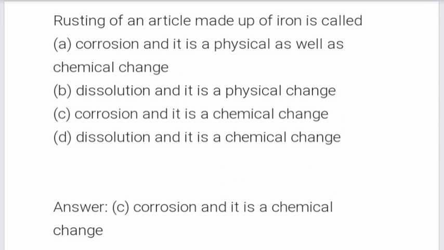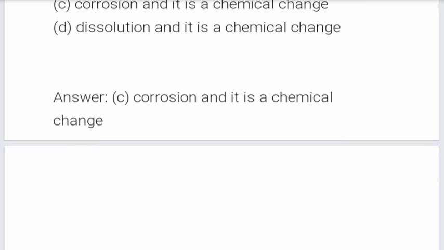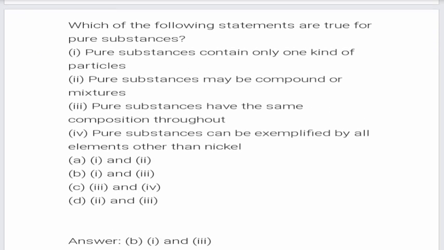Next question. Rusting of an article made up of iron is called: options are corrosion and it is a physical as well as chemical change, dissolution and it is a physical change, corrosion and it is a chemical change, dissolution and it is a chemical change. The correct answer is C. Corrosion and it is a chemical change.